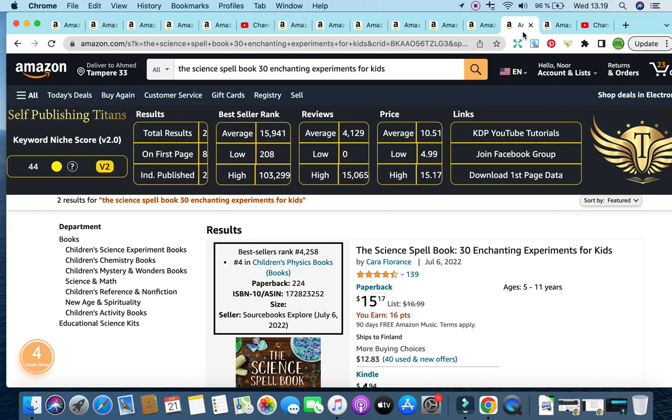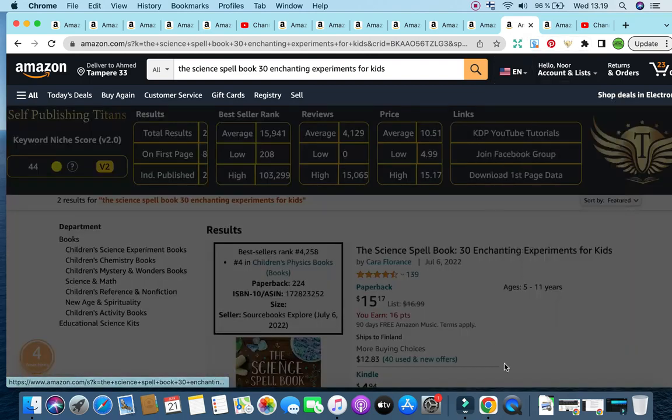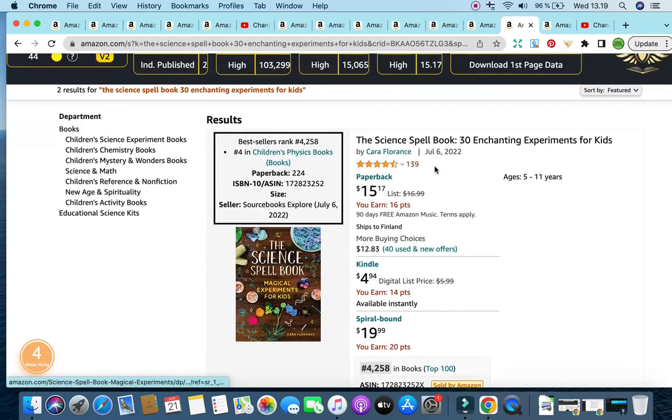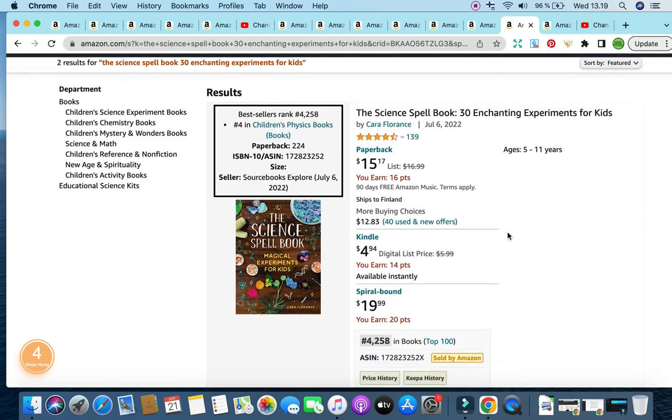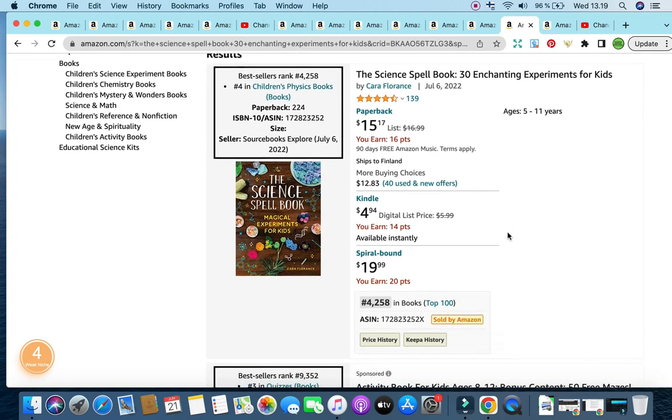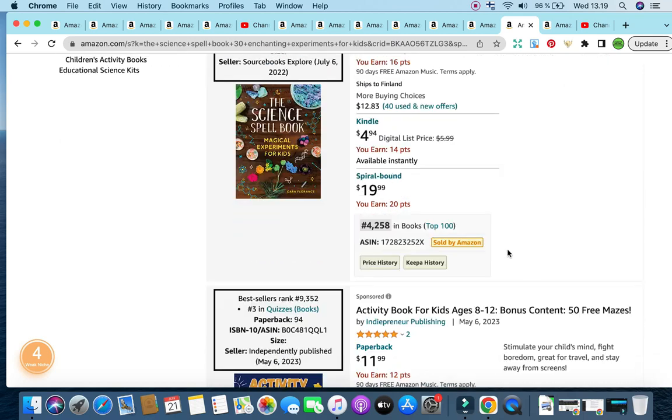So this is a book that is a medium to high content book featuring 30 experiments for children. So it can be 30 activities for children that are more science experiments, and it is a great book that is educational. And the book also has its own title. So for example, this keyword is also a keyword for a book that is titled the same way as well. The science spell book, 30 enchanting experiments for kids. It is priced at $15.17, both available in paperback and Kindle, and the bestseller rank for this is 4,258.